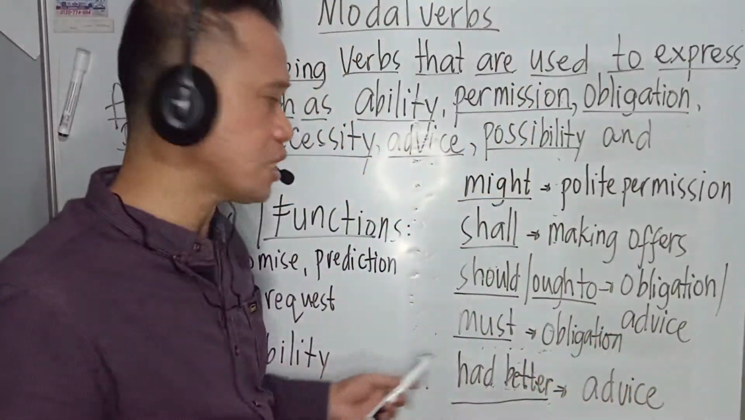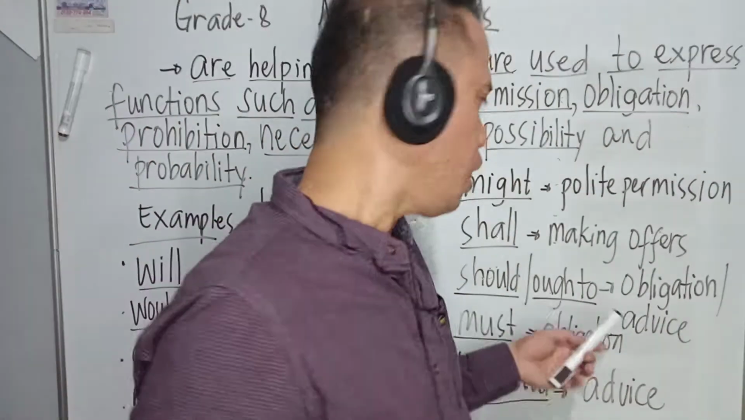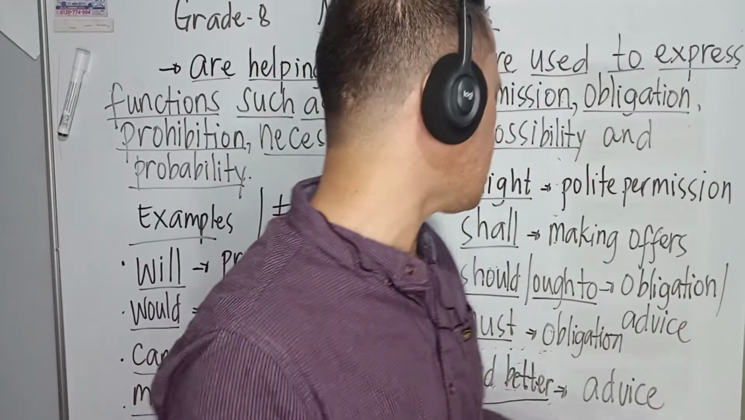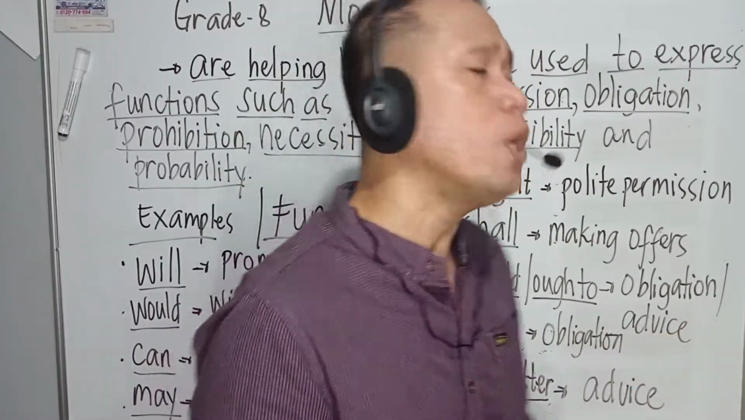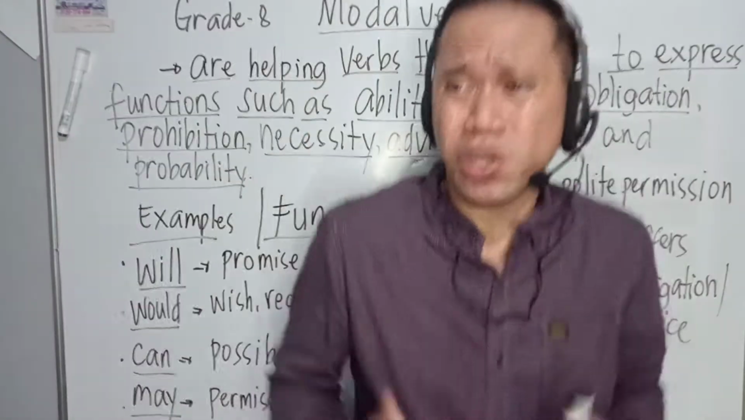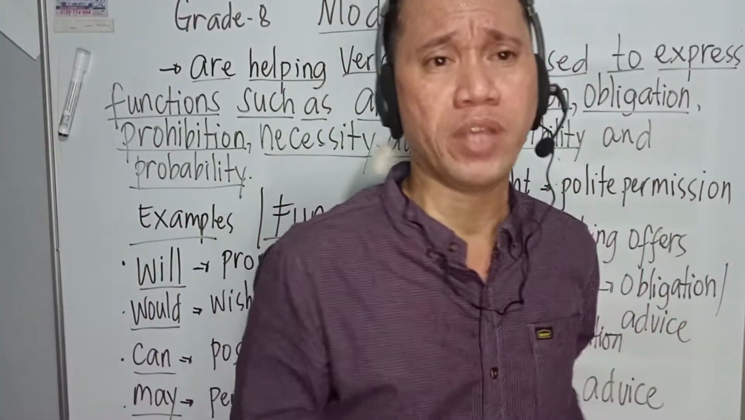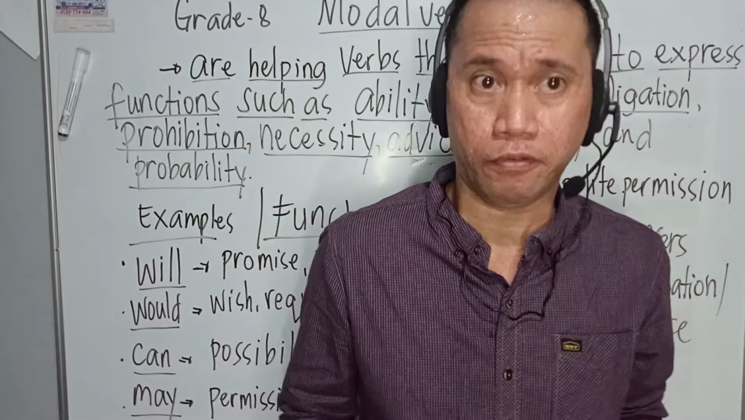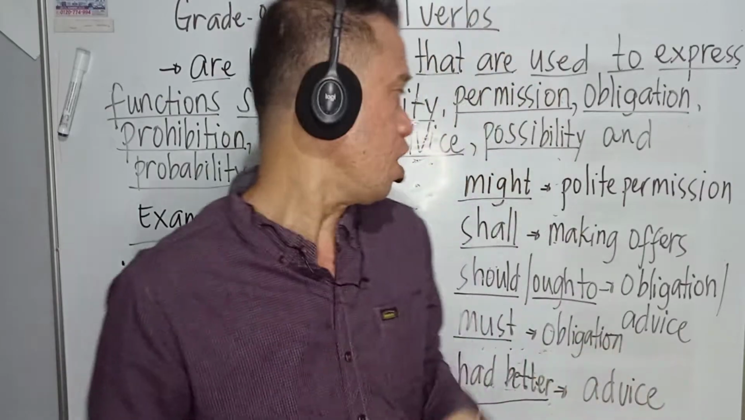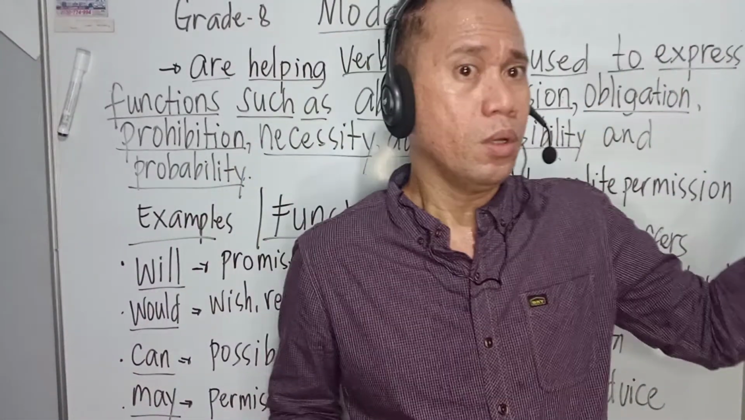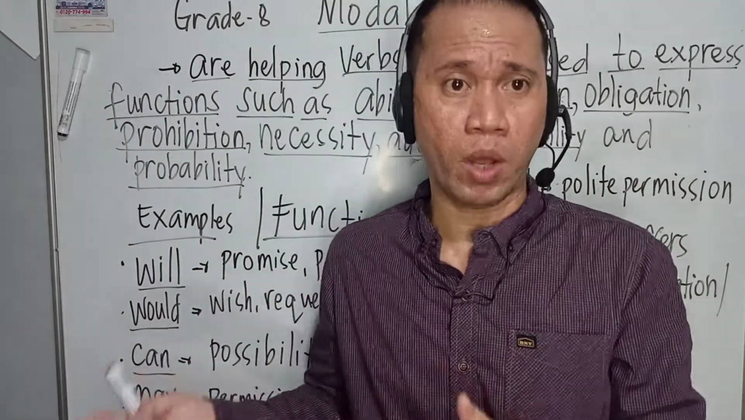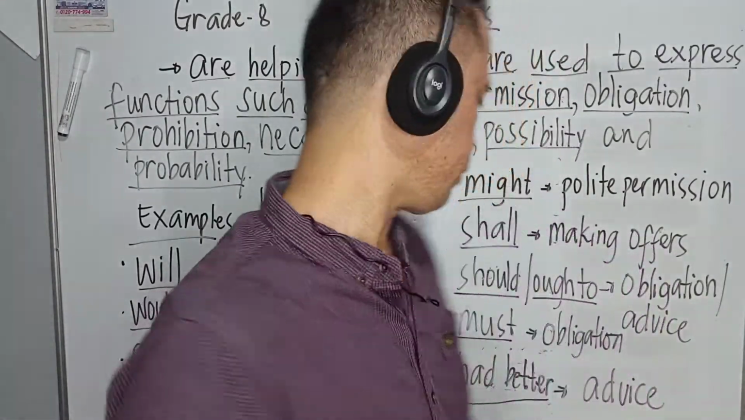And next is should or ought to. That means to say, class, that should or ought to, the function is obligation or advice. When you say, I should go today, or I should wait, you obligate yourself to do something. For example, your parents might say you are obligated to go, so you have to make a promise. That's your obligation, to do the task well that was assigned to you by your parents.